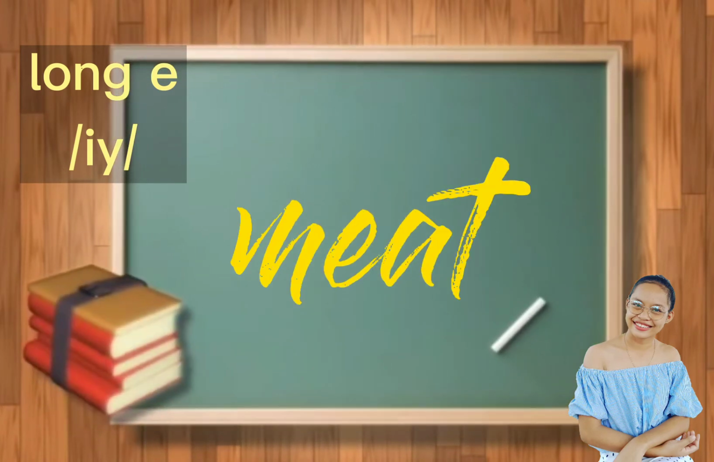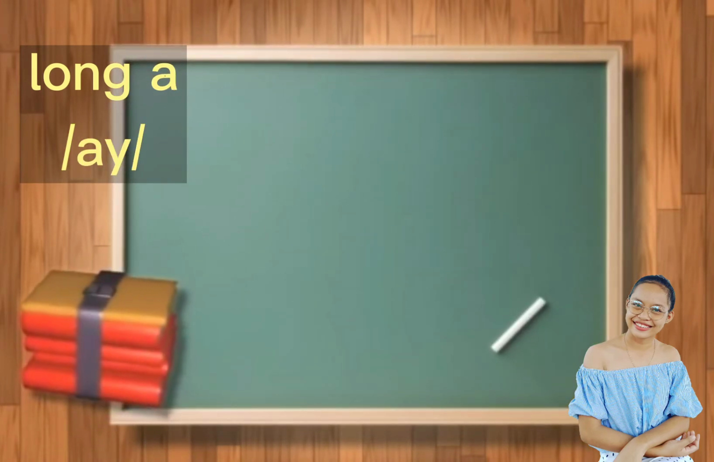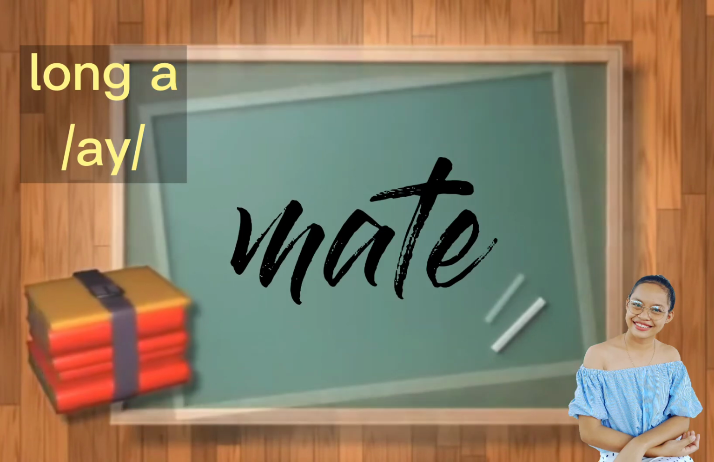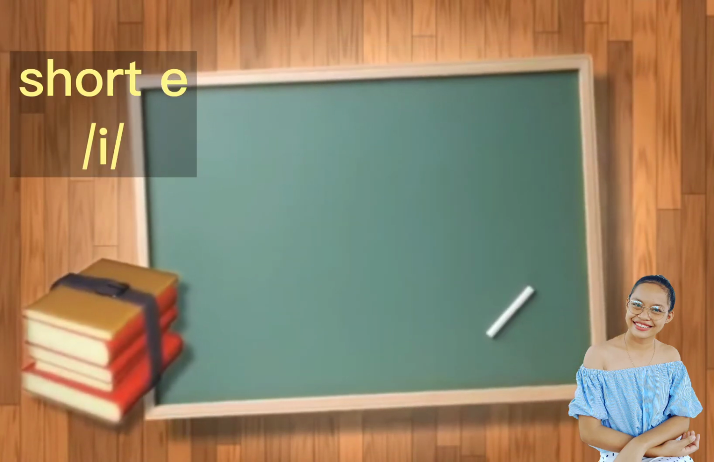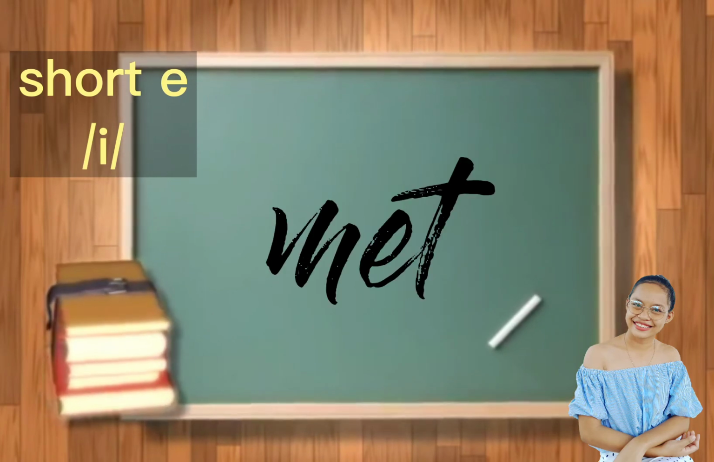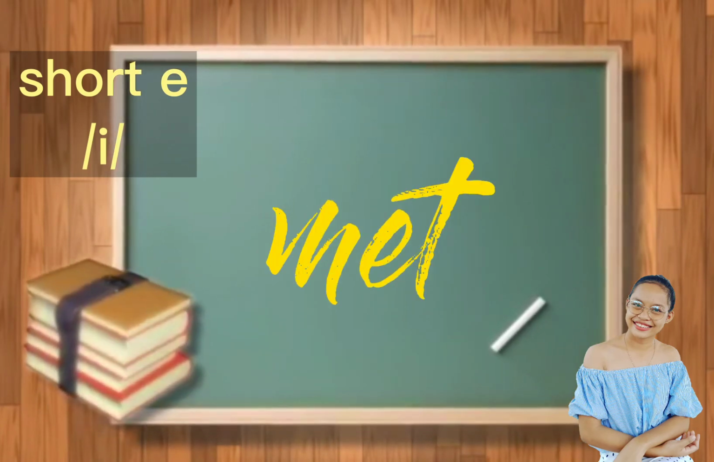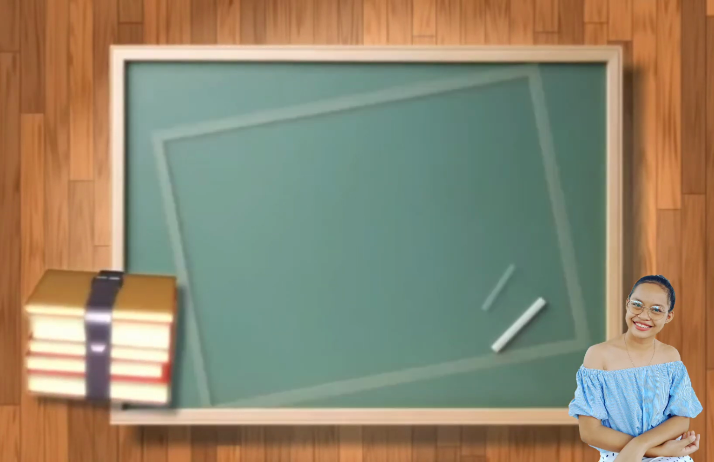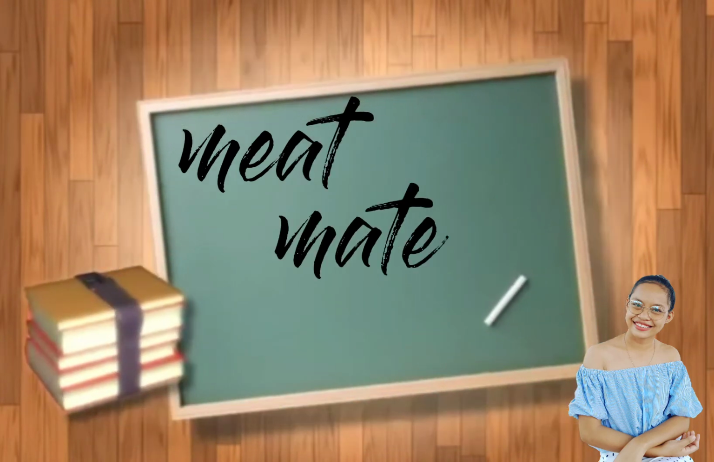Meet. For the long A, we have mate. And for the short E, we have met. Again, meet, mate, met.